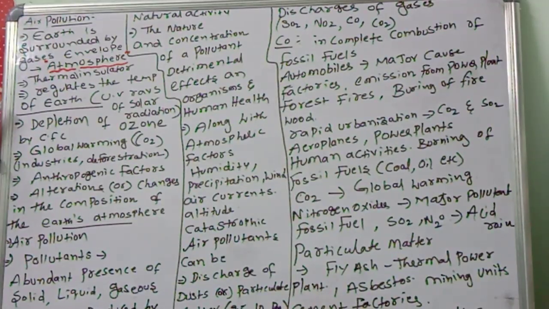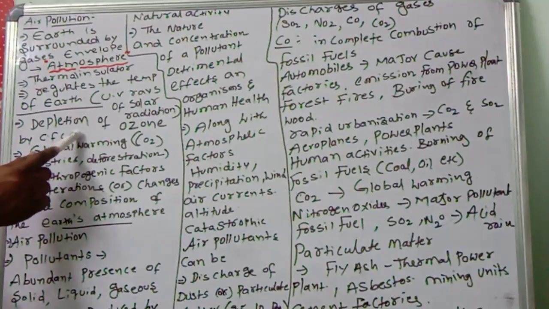Now, what are the problems? Everything is good, then what problems are there in this particular area? The adverse effects of pollution include undesirable changes, which are happening because of human-made activities and automobiles. Here we first discuss air pollution and its problems. The adverse effect of pollution includes depletion of ozone. As pollution increases, that leads to ozone depletion.